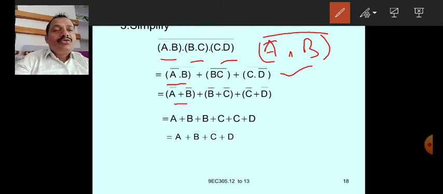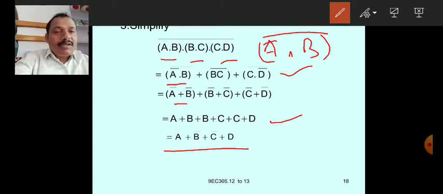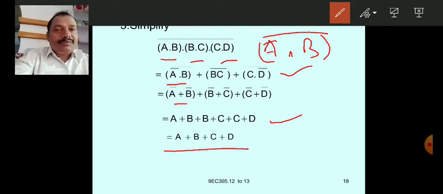So finally you got A plus B bar plus B bar plus C bar plus C bar plus D. B bar plus B bar is B bar only. C bar plus C bar is C bar only. So finally you end up with the simplified expression: A plus B bar plus C bar plus D.